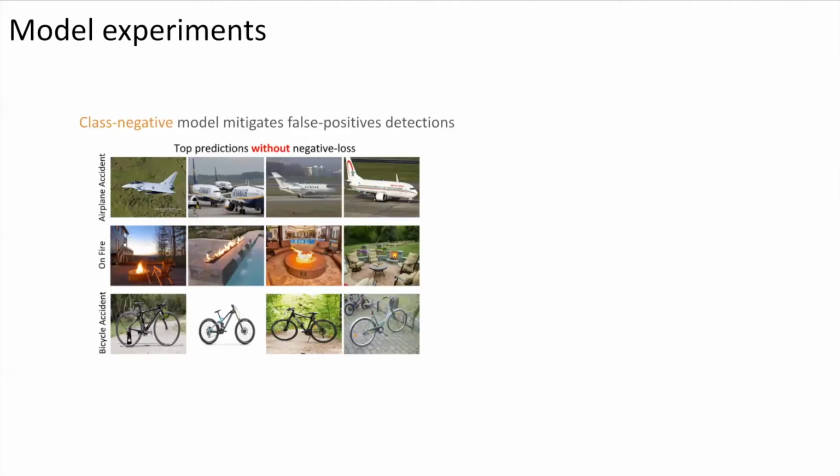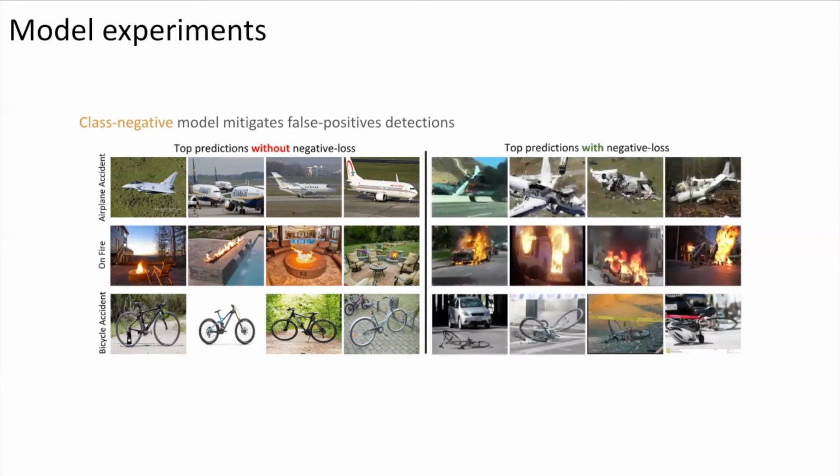Now, if you notice on the left, these are the results that we get with our original cross-entropy model without our negative loss. You can notice that there are many airplanes that are intact, many fires that are not incidents, and many bikes that are not accidents. When using our negative loss, you'll notice that the images that are predicted with top confidence are much more correct.